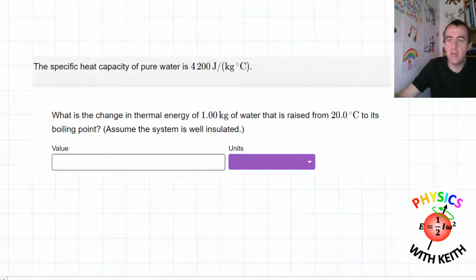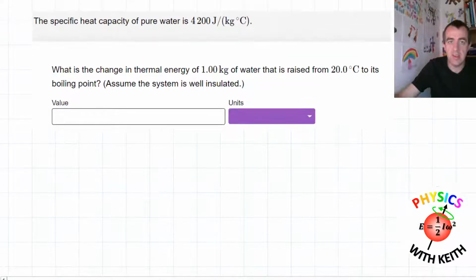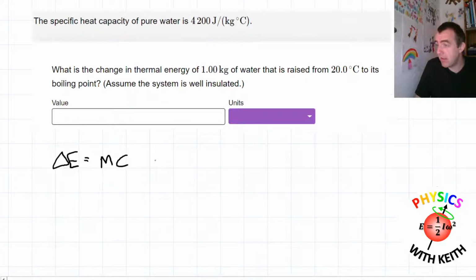So the equation, which you don't have to remember, you're actually given in the exams. Very generous, but you have to know you're given it to know to look for it. The energy transferred, or change in thermal energy, is going to equal the mass of the substance multiplied by the specific heat capacity of the substance multiplied by the change in temperature of the substance.